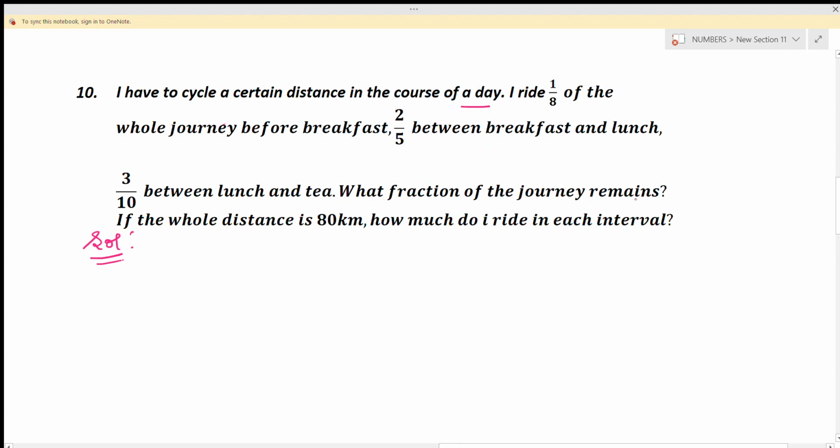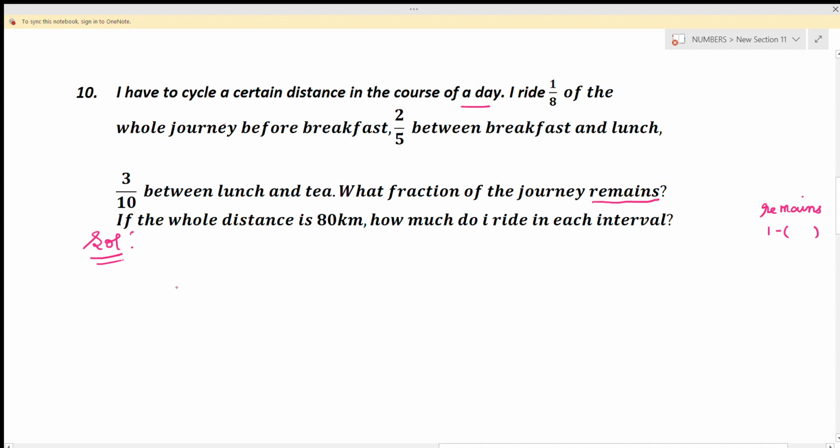I have told you already, if you want to find the remains, you have to subtract the fraction from 1. And if the whole distance is 80 km, how much do I ride in each interval? So we want to find the kilometers which he rides in each interval also.